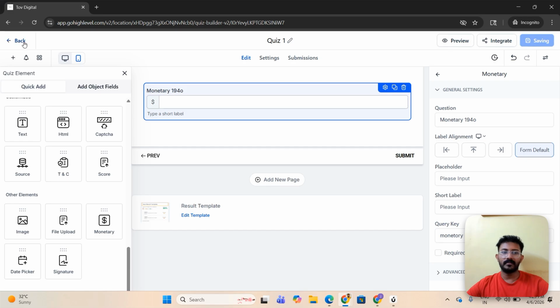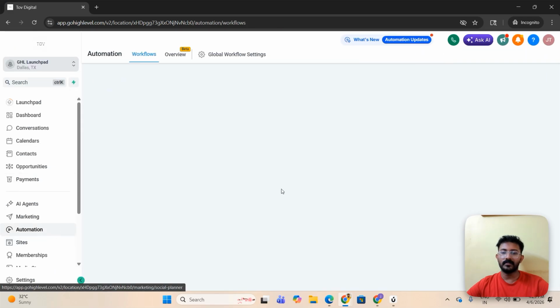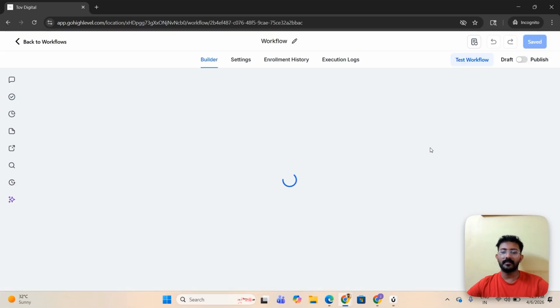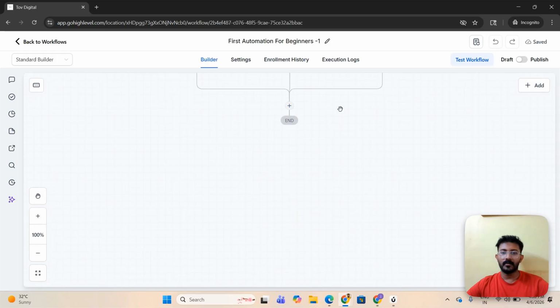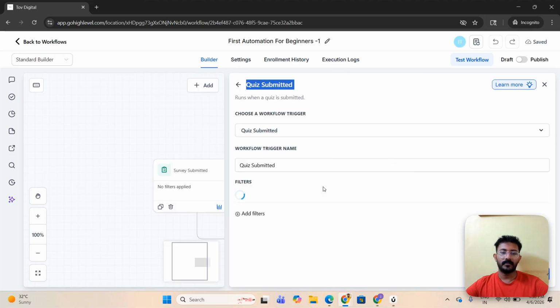Okay. Once it is saved, let's click on go back and go into automations. In automations, we will be actually building the remaining automations. So QS is a part of our trigger. Now since the QS is created, it can also act as a trigger here. So QS submitted is QS1.